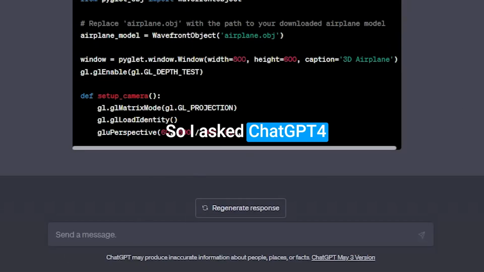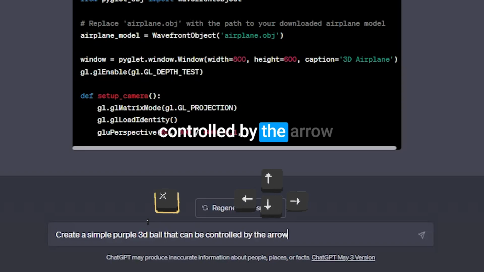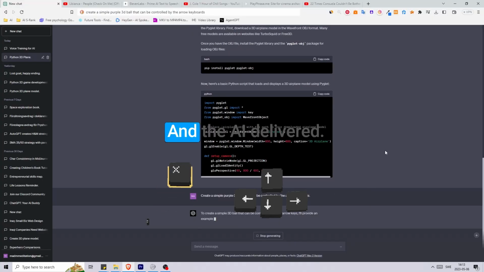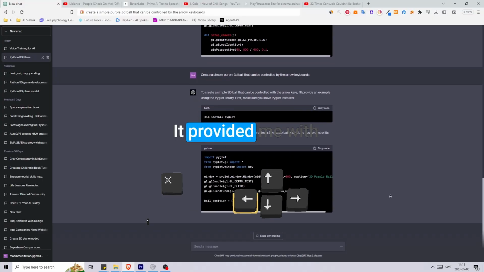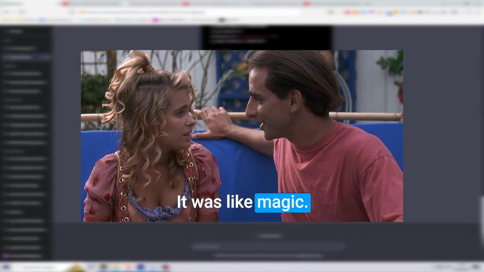So I asked ChatGPT 4 to create a purple 3D ball that could be controlled by the arrow keys on my keyboard, and the AI delivered. It provided me with a code that had a controllable purple ball. It was like magic.